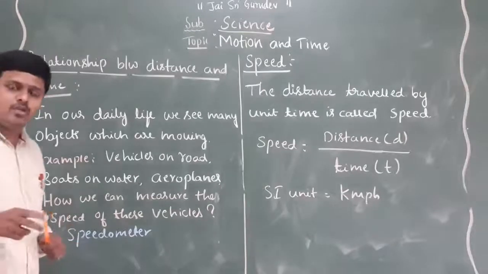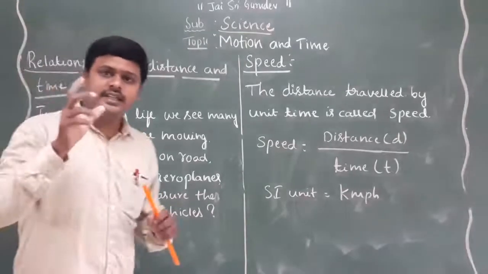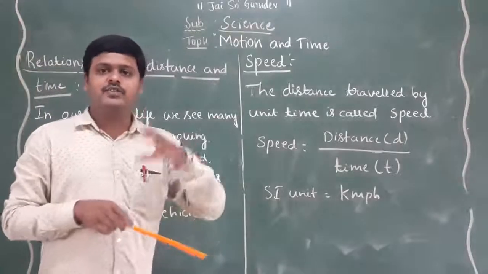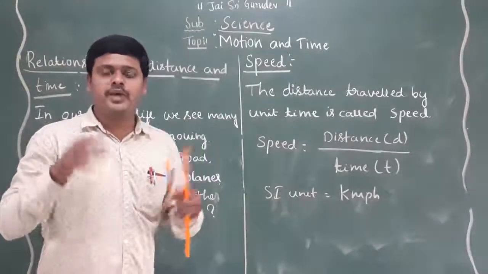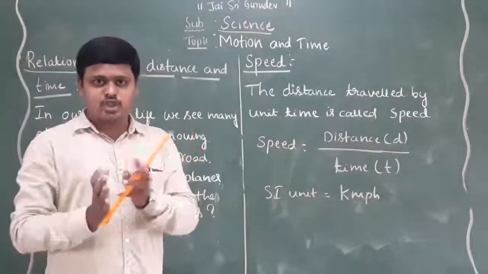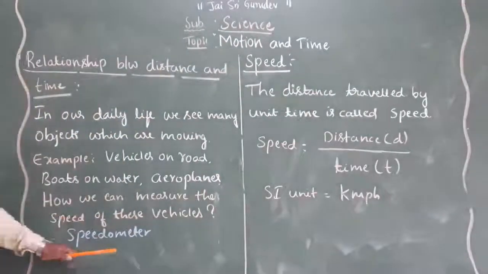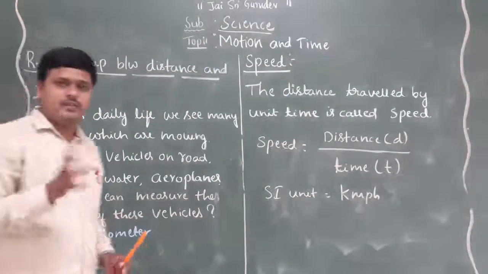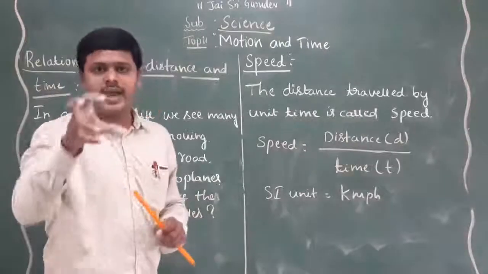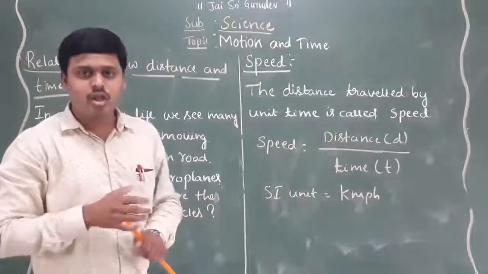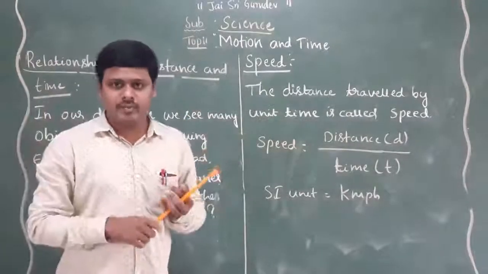What do you mean by speedometer? It is a device used to measure the speed of an object. The speedometer is available in our bike, in our car, in most vehicles.